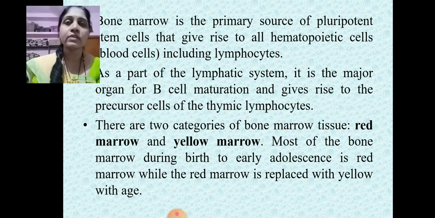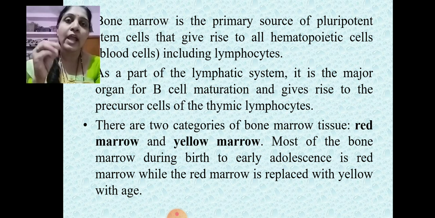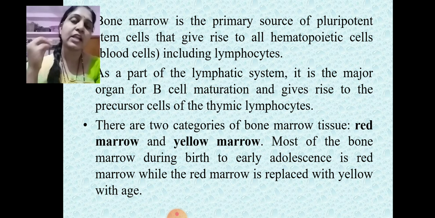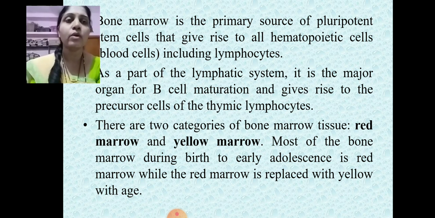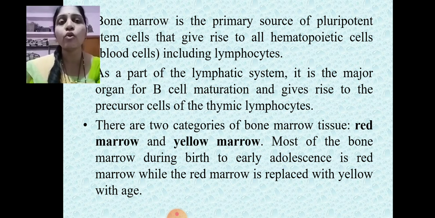No doubt it is the site for the development and maturation of the B lymphocytic cell, responsible for giving the humoral immune response, or the antibody forming cells. These get mature and develop within the bone marrow, which are the precursor cell for the thymic lymphocytes. Now there are two categories of bone marrow: the red marrow and the yellow marrow.